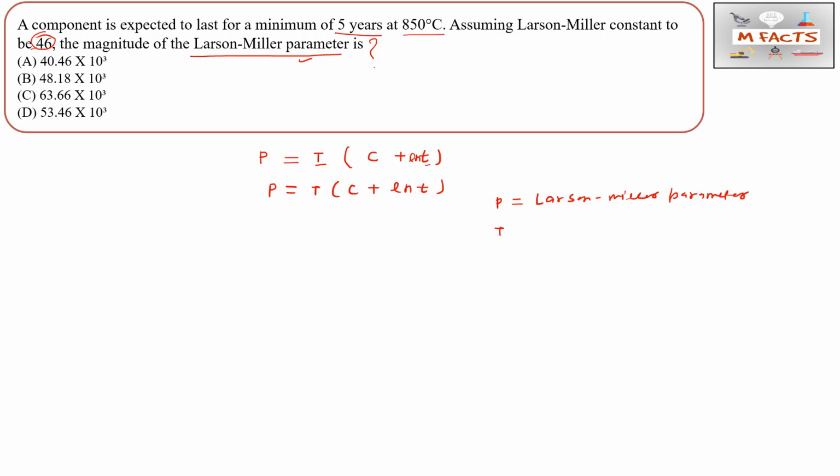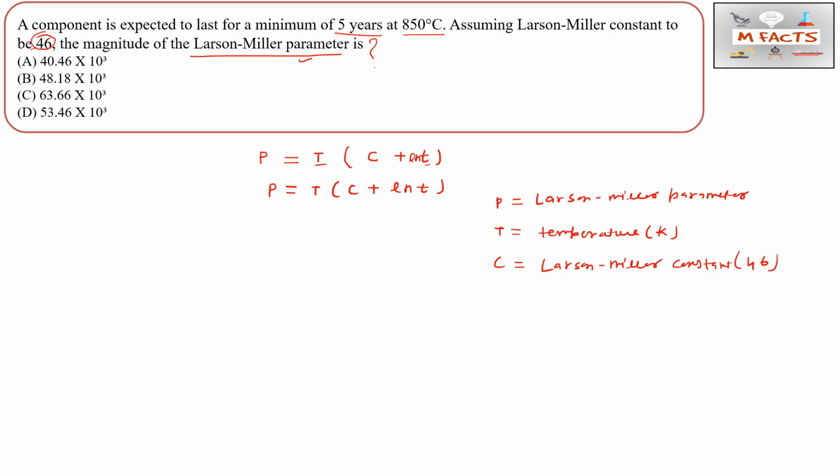T is temperature, and we always take the temperature in Kelvin whenever we use this formula. C is a constant, known as the Larson-Miller constant. Its value will be 46 if we are taking ln; if we take log, that value will be 20.